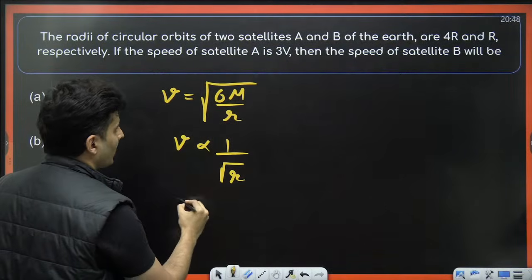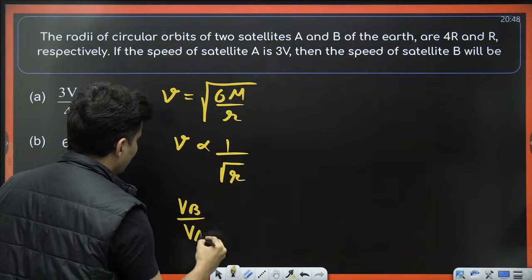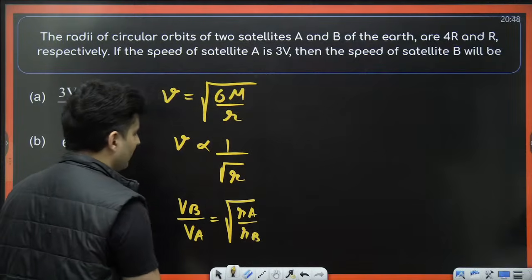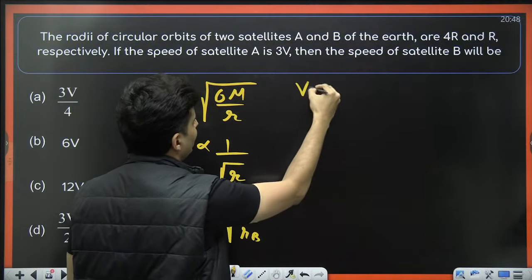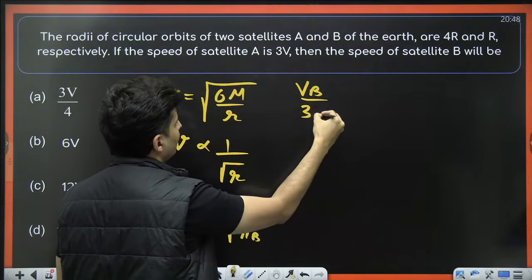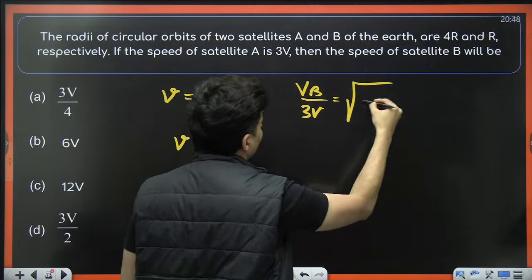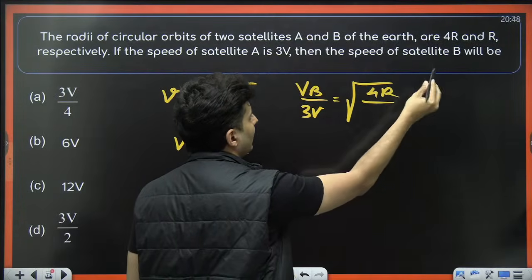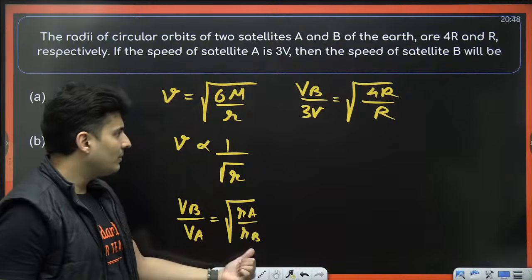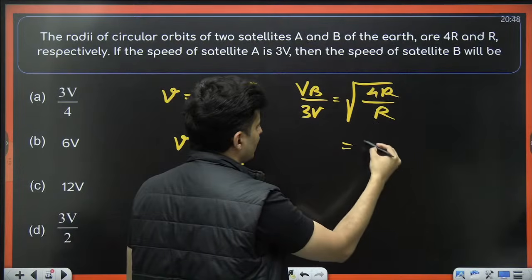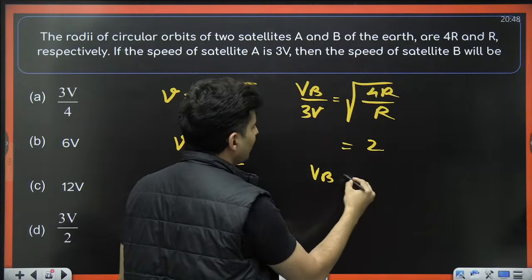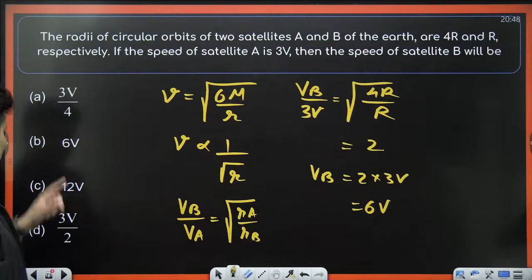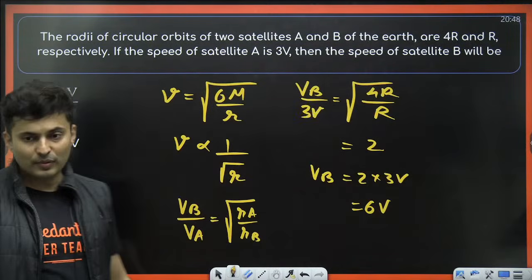Correct. So, speed of satellite B upon speed of satellite A will be the radius of satellite A over the radius of satellite B, inside the root. I want to find the speed of satellite B. The speed of satellite A is 3v. The radius of A is 4r, the radius of B is r. It's A by B on the top, remember. So r and r cancel, root 4 is 2. So vB will be 2 multiplied by 3v, which is nothing but 6v. So 6v is the answer.